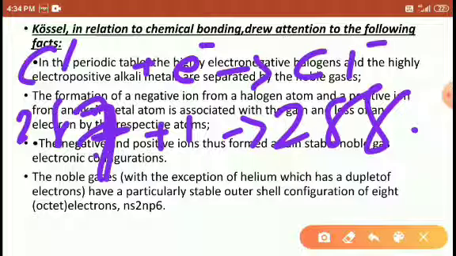Sodium and chlorine react because sodium donates an electron to chlorine. Why does it donate the electron? Because it attains the noble gas configuration. Similarly, the non-metal chlorine accepts an electron because, after accepting it, it attains the stable noble gas configuration.